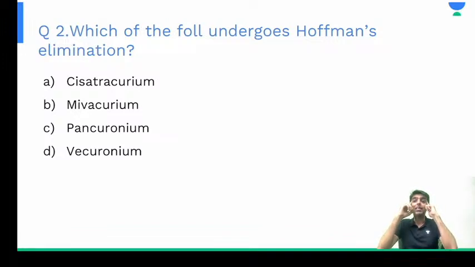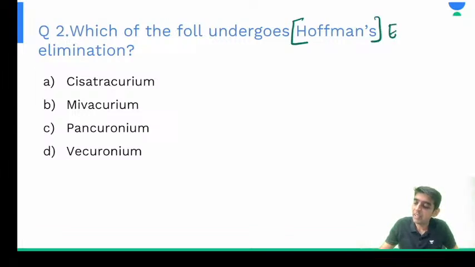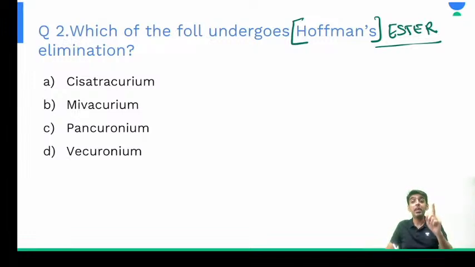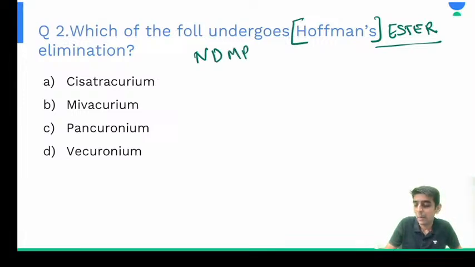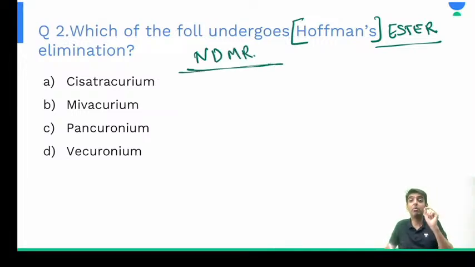This is very frequently asked, and this is one of those factual questions that we have always revised. So Hoffman's elimination and ester hydrolysis. Remember when we studied non-depolarizing muscle relaxants, what are the things that we studied under the headings?